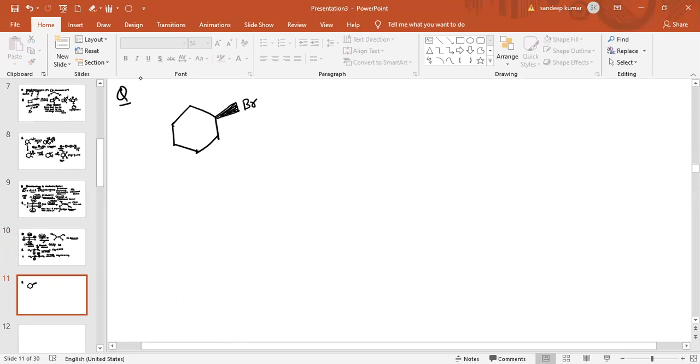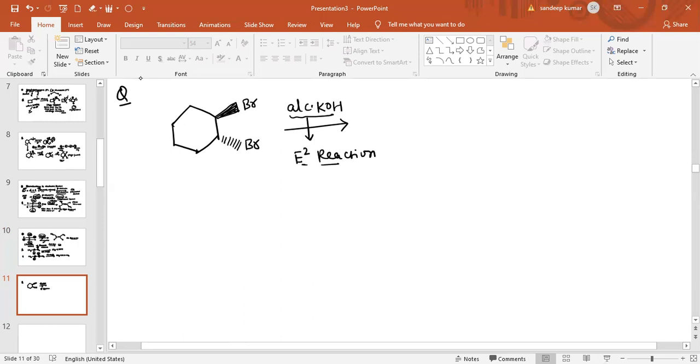Also a bromine atom is present on the dash position. And consider the reaction of this compound with alcoholic KOH. So we know alcoholic KOH basically favors the E2 reaction. This is the reagent specifically for the E2 reaction.